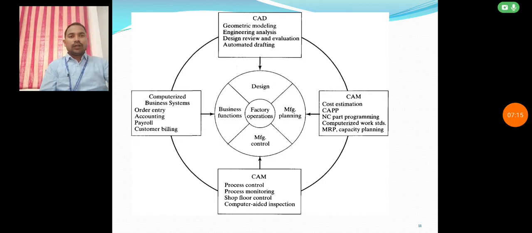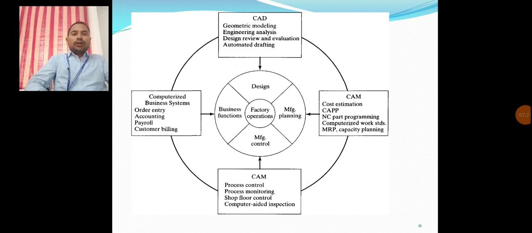Here, in the product design department, we design the component by using software, some mechanical software such as CAD, CAM, ANSYS, and CATIA. By using these mechanical software packages, we get the exact geometrical modeling of the object. That belongs to the design category.